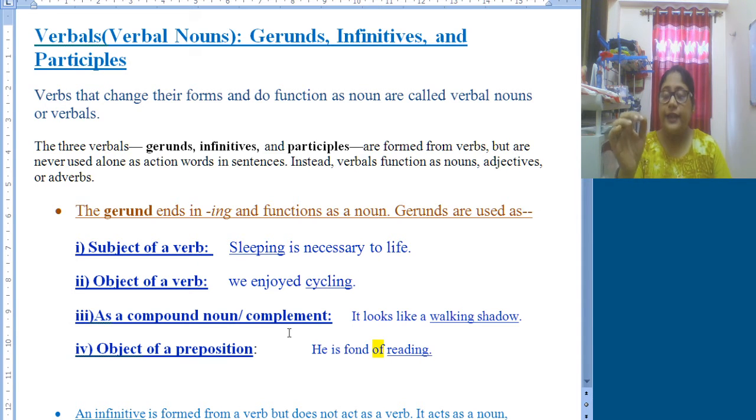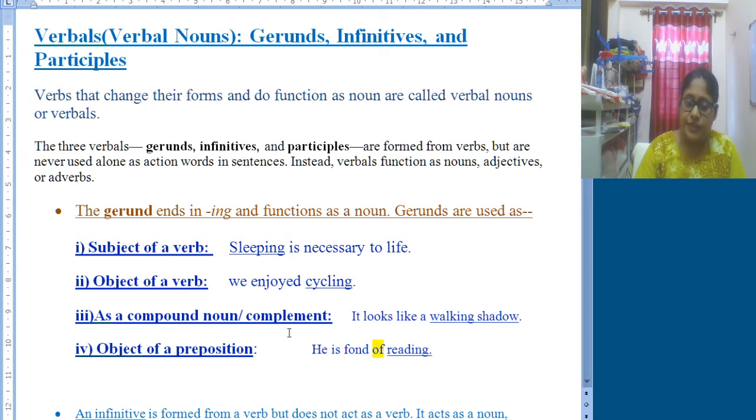And this usage as a noun can be as follows: they can be the subject of a verb, they can be the object of a verb, they can be a subject complement, or they can be used as a compound noun, and they can be the object of a preposition. Like I told, there will be ing with the word, but it will act as a noun.